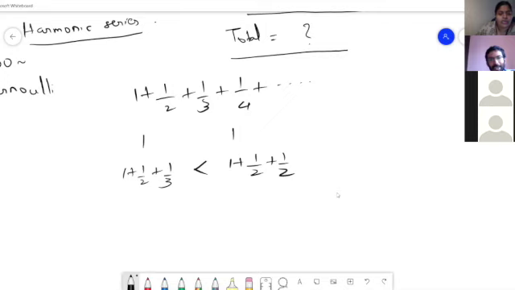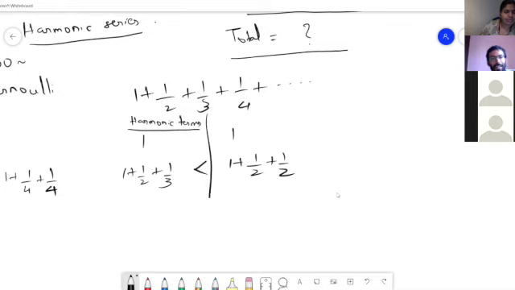Now, if I take 1 plus 1 by 4 plus 1 by 4, and compare it with the harmonic series terms, 1 plus 1 by 2 plus 1 by 3, which is greater? 1 plus 1 by 2 plus 1 by 3 is greater, right? Okay, so now does this give you any idea?